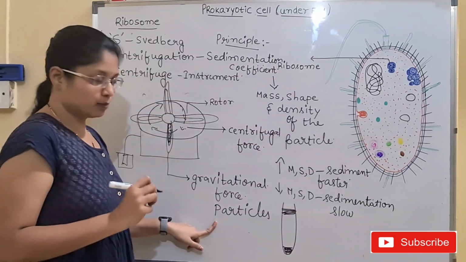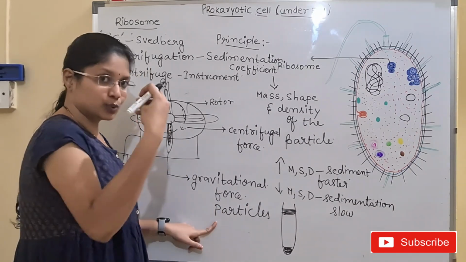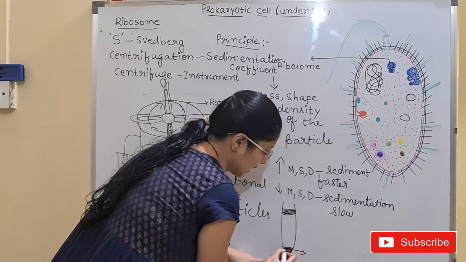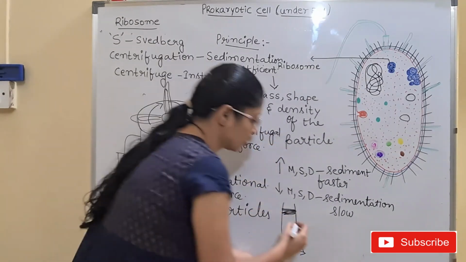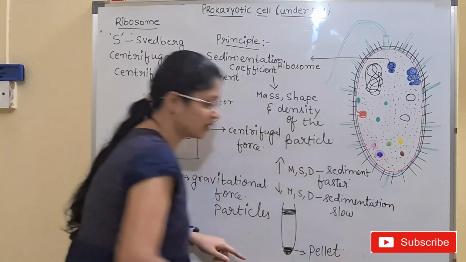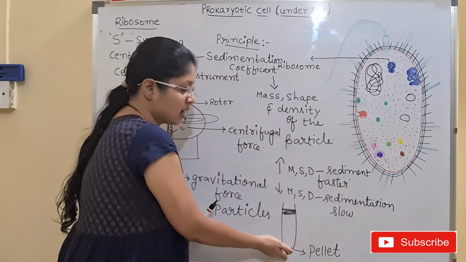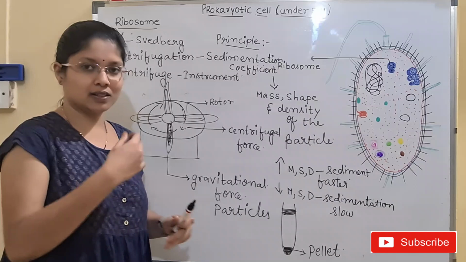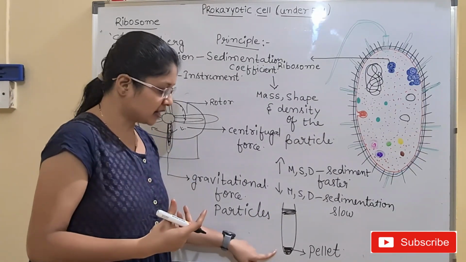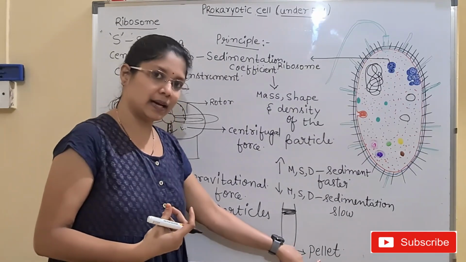The particles inside the test tube will be sedimenting. The heavier particles will sediment first, and the sediment that is present at the base of the test tube, what is it called, children? Pellet. Pellet is nothing but the sediment which is present at the bottom of the test tube. After running the centrifuge, the heavier particles reach the bottom of the test tube, and this portion is known as the pellet.